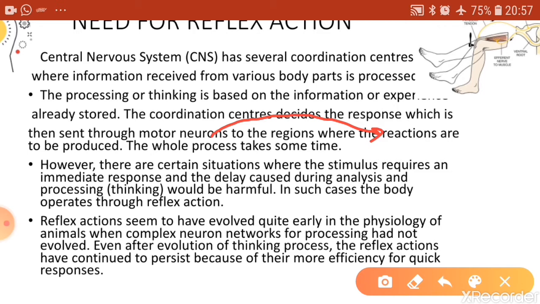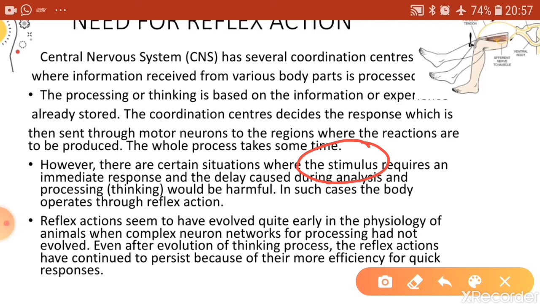Now this entire process of taking the message to the coordinating center, then the analysis being done, and then the message being passed by the motor neuron to the effector organ, here the muscle of your hand, is going to take some time. Suppose the stimulus you have received is quite harmful, right? It is heat, or if someone is working on electrical wiring or a circuit and gets a shock, right? These stimuli are very harmful.